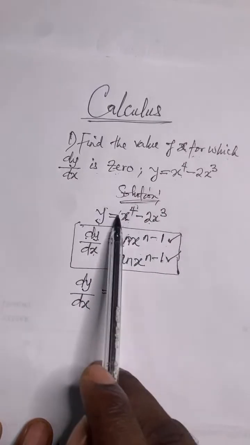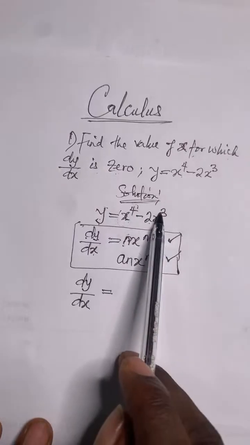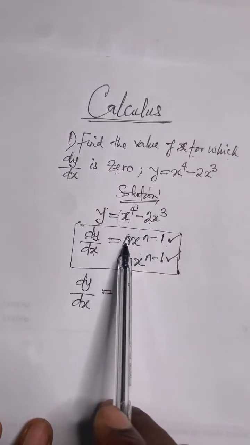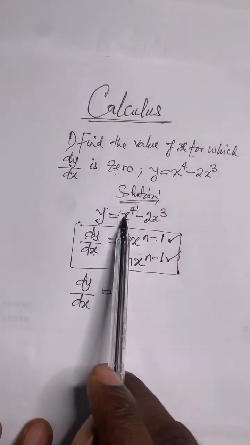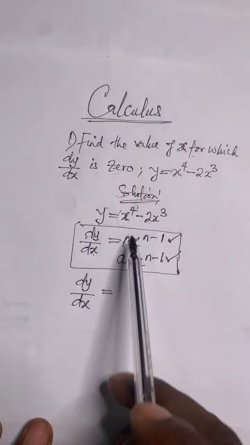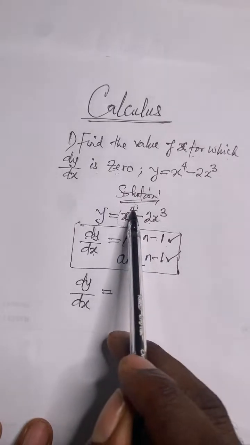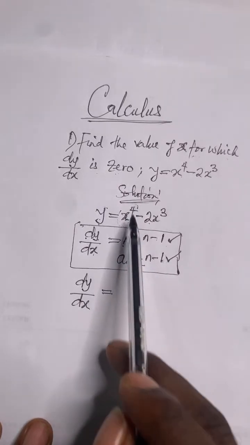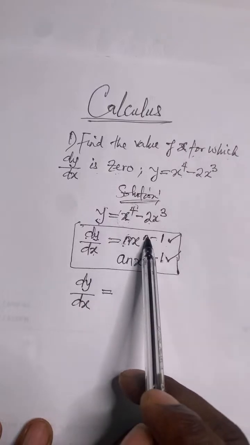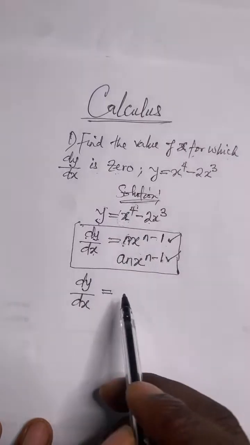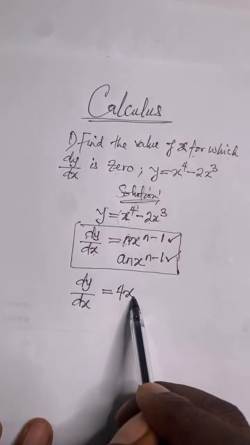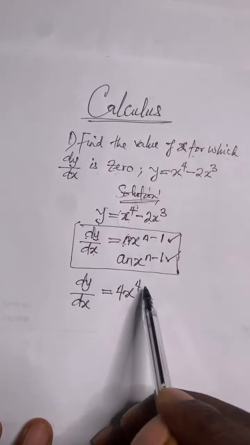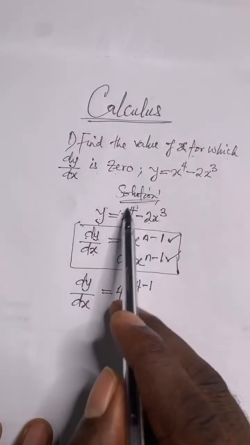Remember, we are treating this one first. When we are done treating this one, we'll treat this one. So let's focus on this. n is representing this power. This x is the same x you're seeing, right? So anywhere you see n, you plug in this power you have here. If here we were to have 8, anywhere you see n, you just put 8 here, 8 here. But since it is 4, we just have 4 here, then x raised to the power of 4 minus 1. That is for this guy.